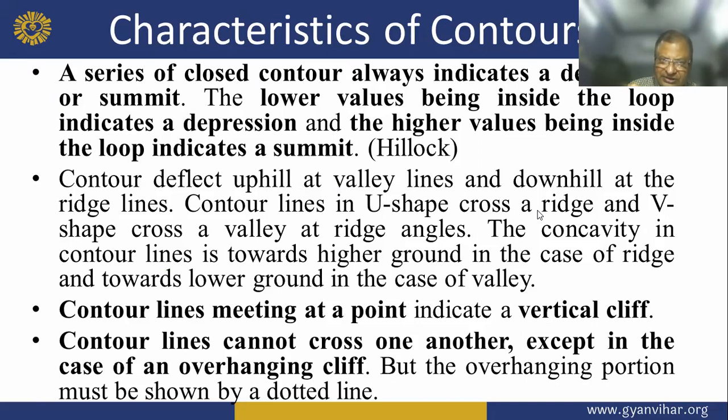So contours indicate uphill at the valley line and downhill at the ridge line. A contour line in a U shape crosses a ridge, and a V shape crosses a valley, at right angles. The convexity in the contour line is towards higher ground in the case of a ridge and towards lower ground in the case of a valley.